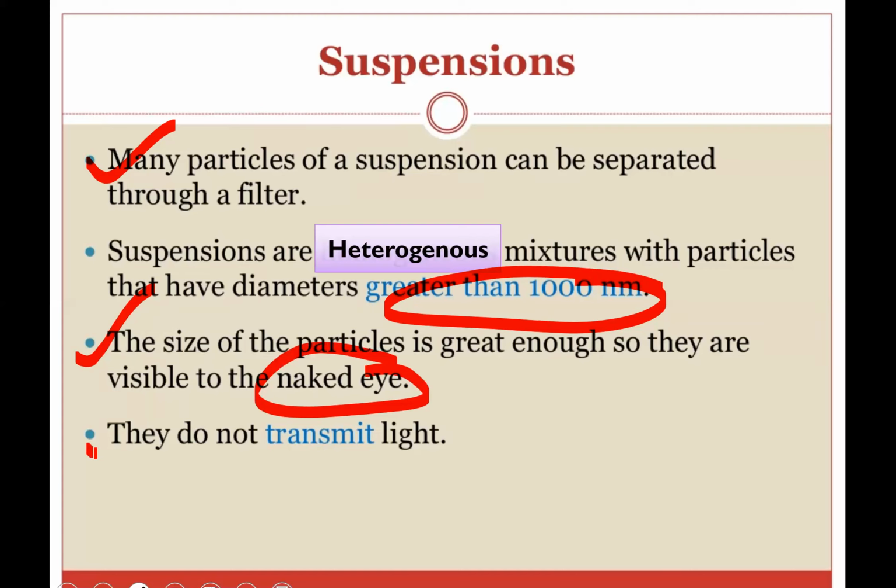And the last point is they do not transmit light. Means they will not show any Tyndall effect, any scattering of light, which is shown by true solutions. The true solution transmits light, means they show the Tyndall effect. Tyndall effect is named after the scientist. Suspensions will not show any kind of scattering of light. Hope you understand suspension.